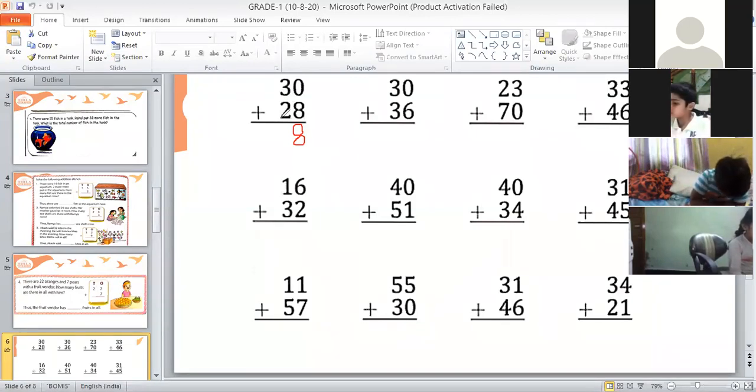This means 3 plus 2: after 3 it will be 4 and 5. So 3 plus 2 is 5, children. So you will write here 5. Your answer is 58. Answer is 58, children. Okay, so you will write this answer.